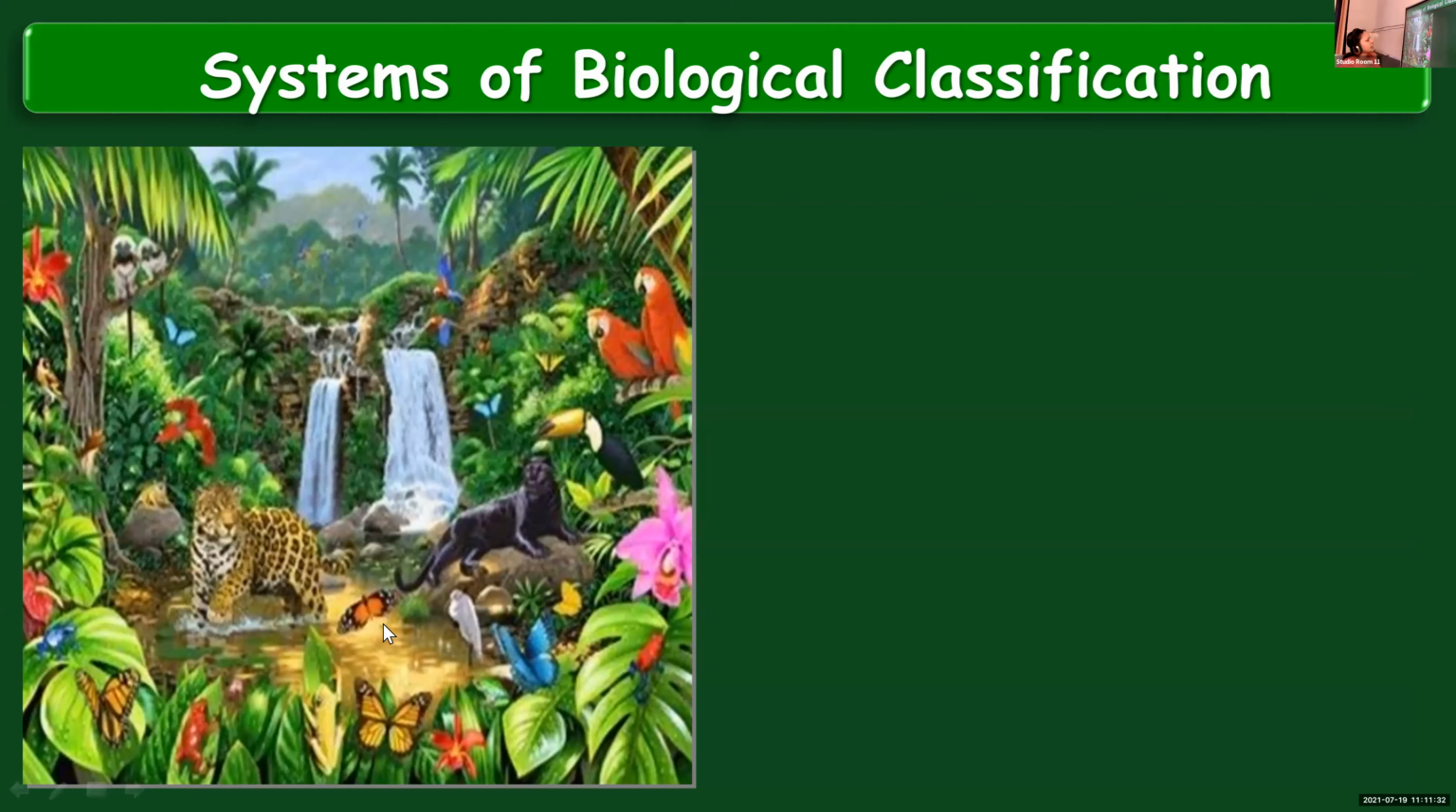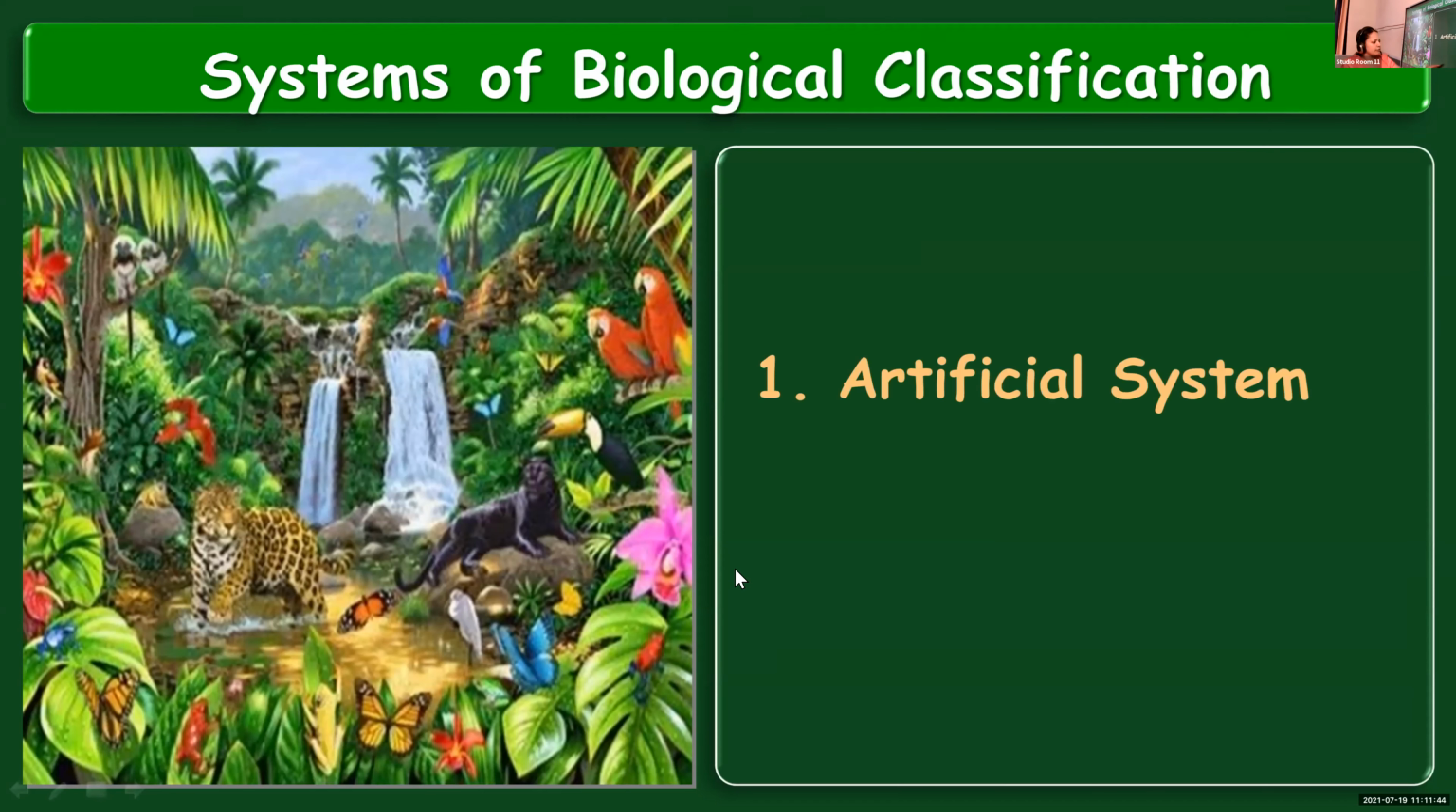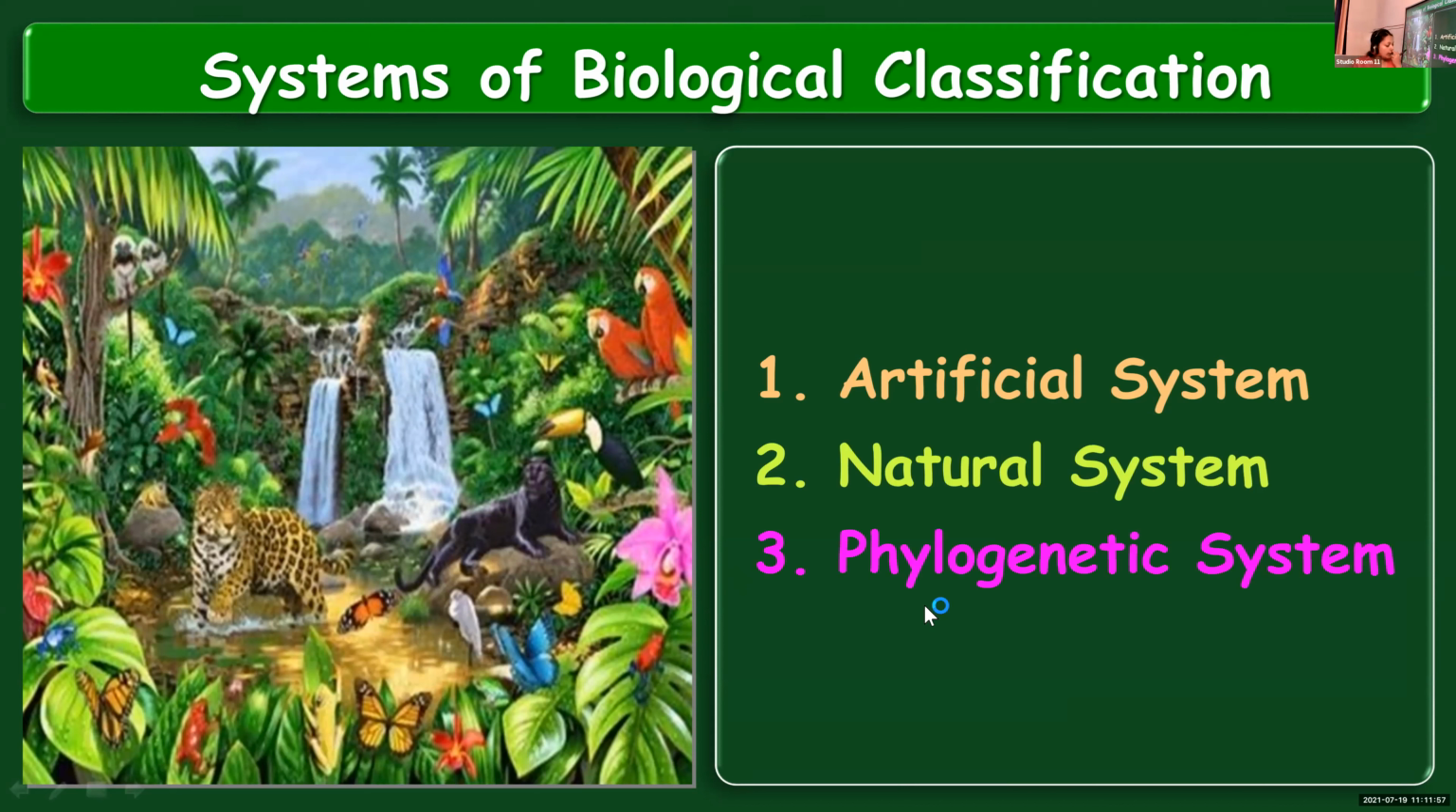Now, to begin with, let us learn some systems of biological classification before we go into details of the plant kingdom. So the first one is the artificial system of classification. The second one, natural system. And the third one, phylogenetic system.